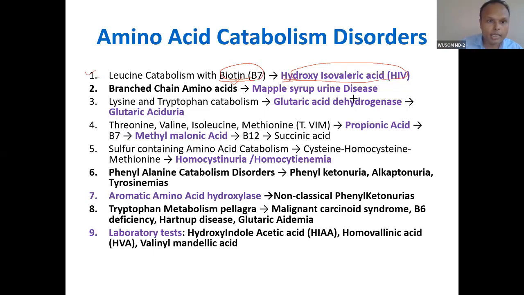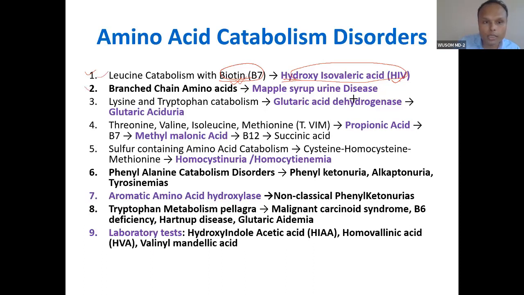We will see which enzymes containing biotin are involved in leucine catabolism, and how deficiency of that enzyme and of biotin will lead to this.